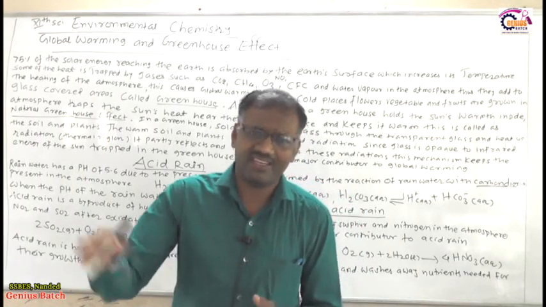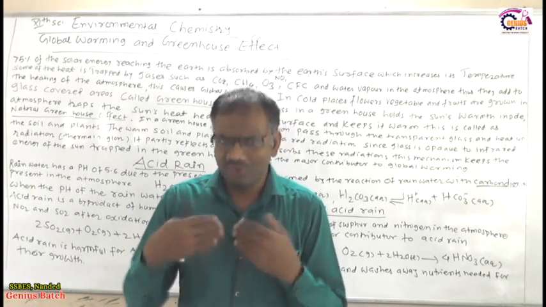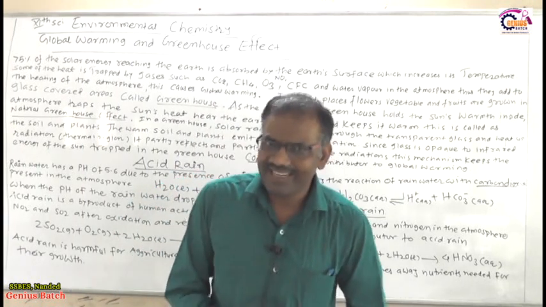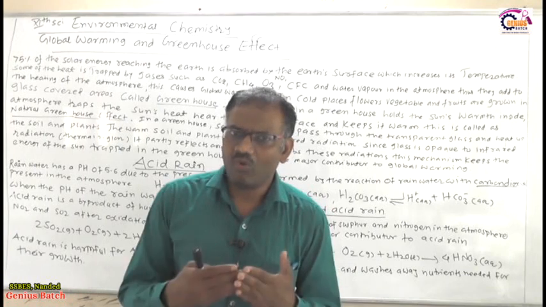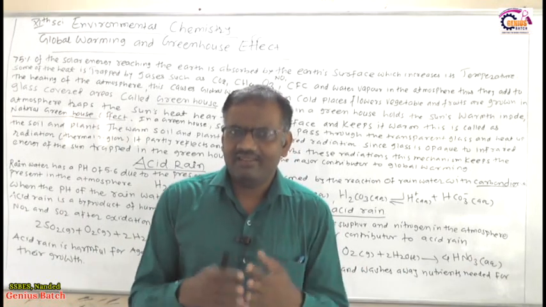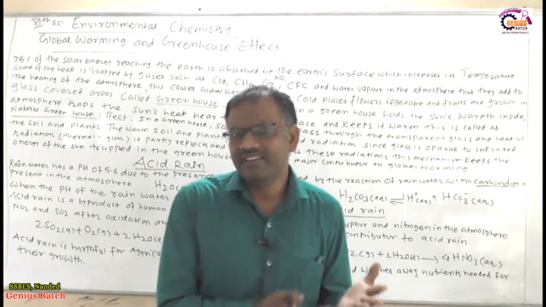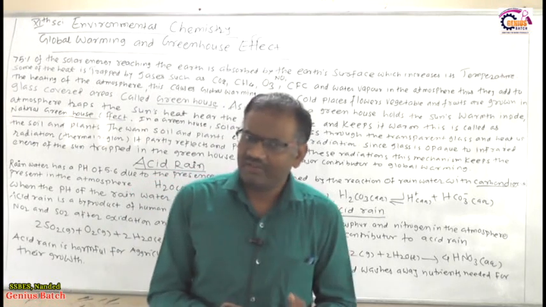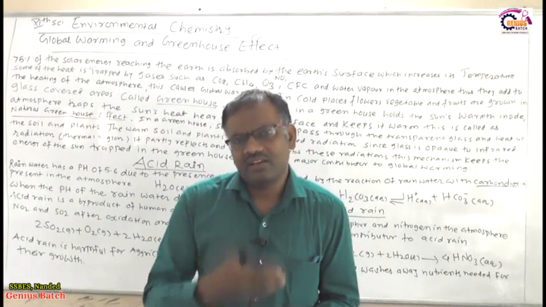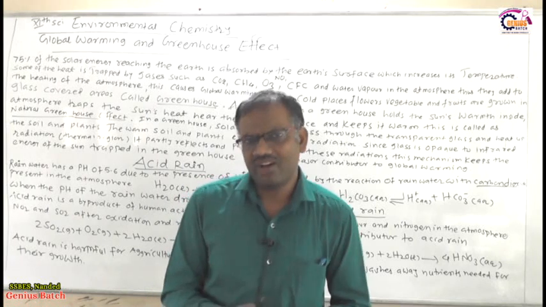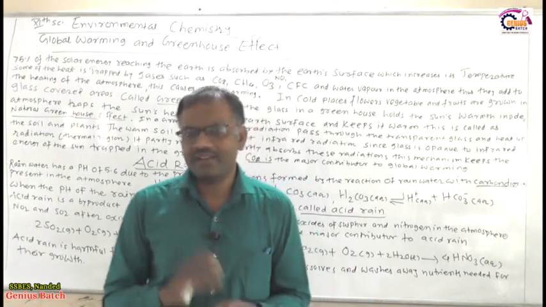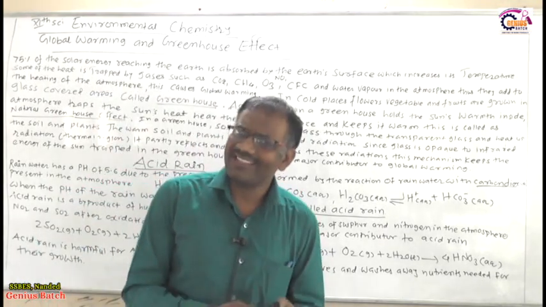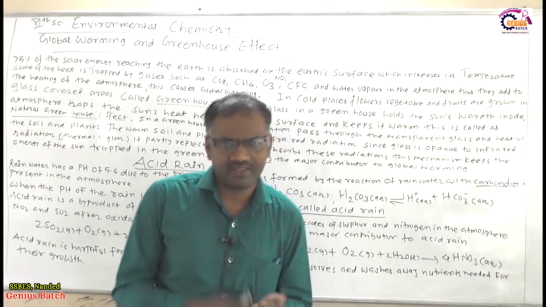The temperature of the atmosphere increases more due to carbon dioxide gas, so therefore the ice gets melted. Due to that, water wanders in many places and causes floods, and the effect of that water on our farming is also caused by this global warming, right? Now, what is meant by acid rain, what gases are required for acid rain, and what are their effects, that we will see.